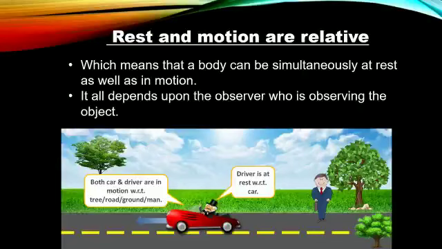For example, the trees in this picture are at rest for the person who is standing along the roadside, and at the same time, these trees are in motion for the person who is riding a car. So we can say the trees are at rest as well as in motion at the same time.